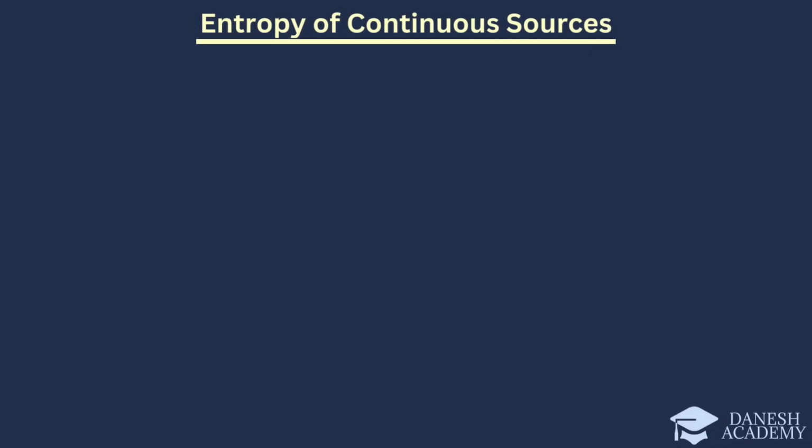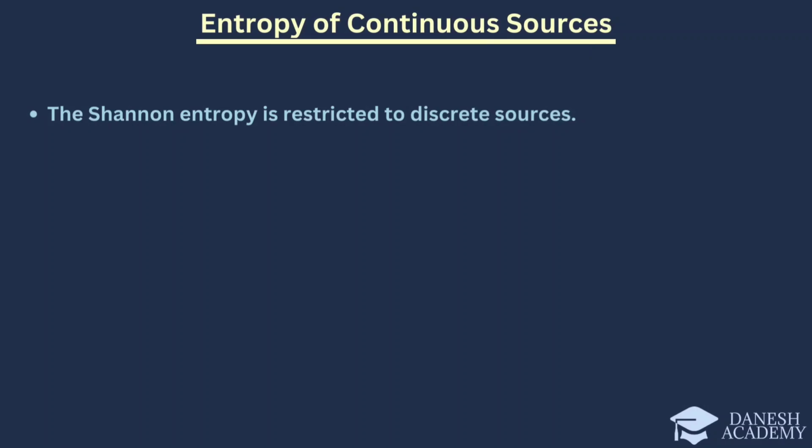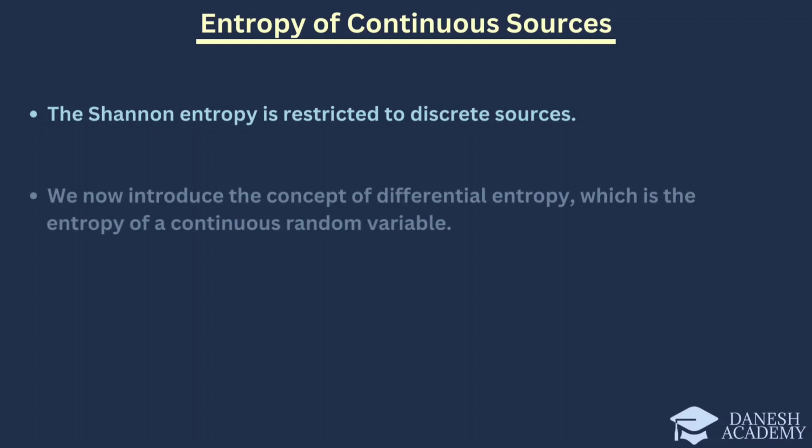Now let's discuss the concept of entropy in the context of continuous sources. The Shannon entropy we have discussed so far is restricted to discrete sources, where the random variables take on distinct separate values. To address continuous random variables, we introduce the concept of differential entropy. Differential entropy extends the idea of entropy to continuous random variables, allowing us to measure the uncertainty of these variables.